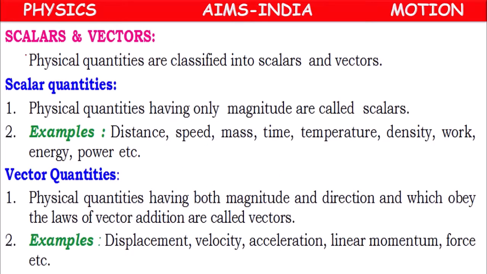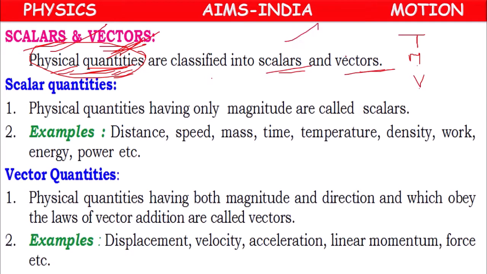Next one, about scalars and vectors. The physical quantities means the quantities which can be measured. Like temperature is a physical quantity, mass is a physical quantity, volume is a physical quantity, like amount of substance or luminous intensity, all SI quantities, all International System quantities. So the quantities which can be measured are considered physical quantities. Physical quantities are classified into scalars and vectors.